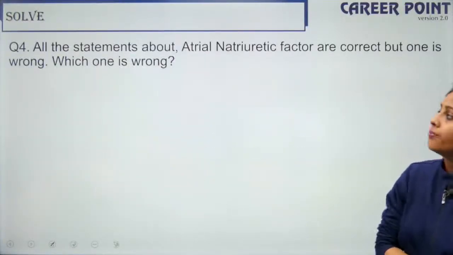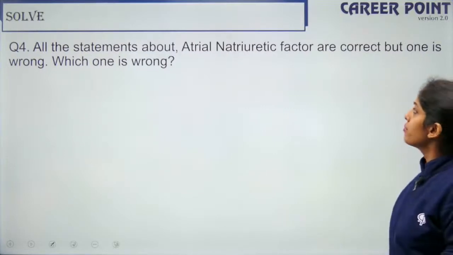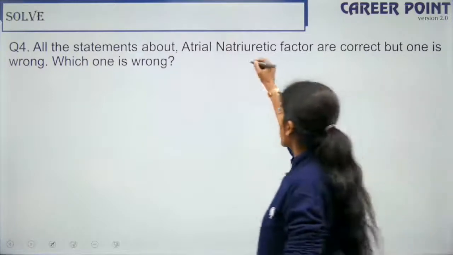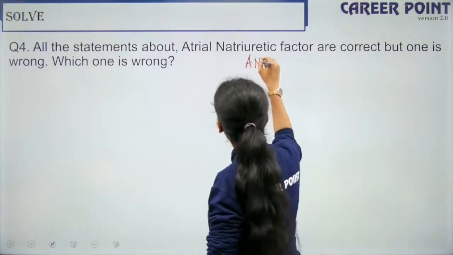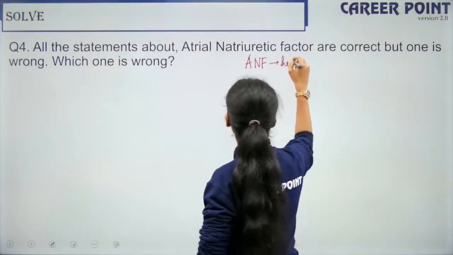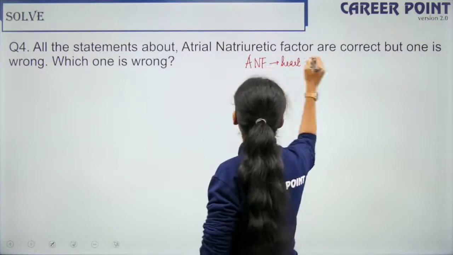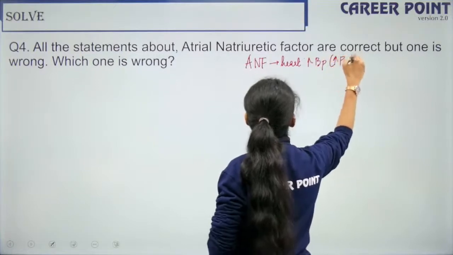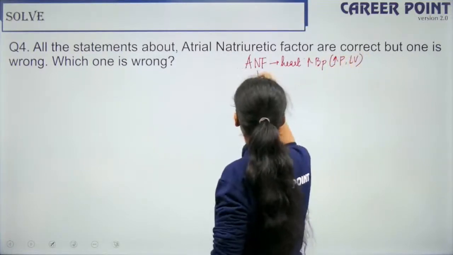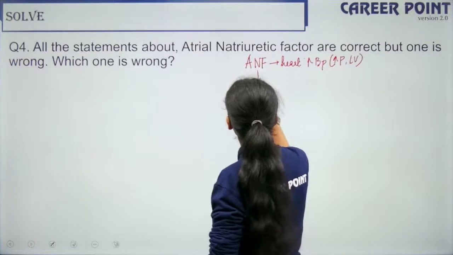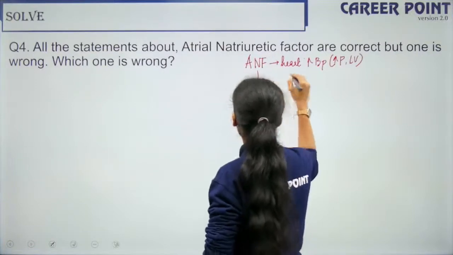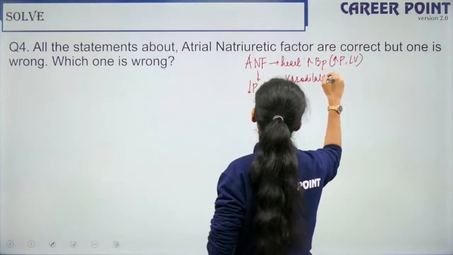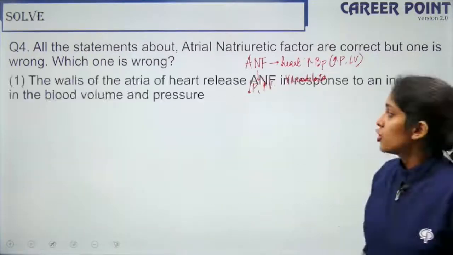So here we go to question 4. All statements about ANF are correct, but one is wrong. So which is the wrong one? So we spoke about ANF. ANF is produced by the heart, when there is increased blood pressure. So when ANF is produced, the pressure decreases and the volume increases. So ANF is a vasodilator. Right? So I move forward.